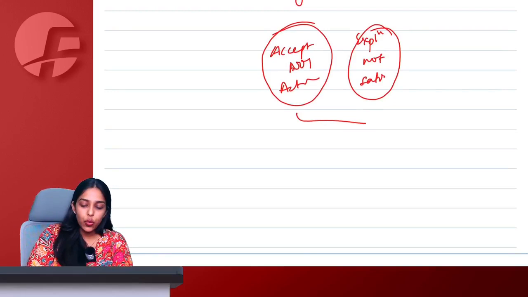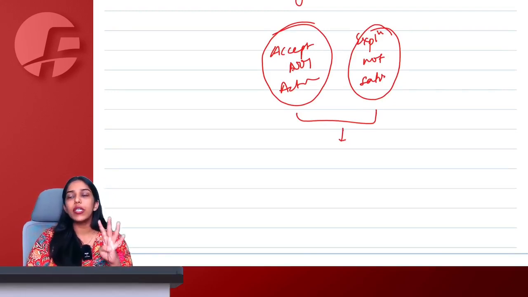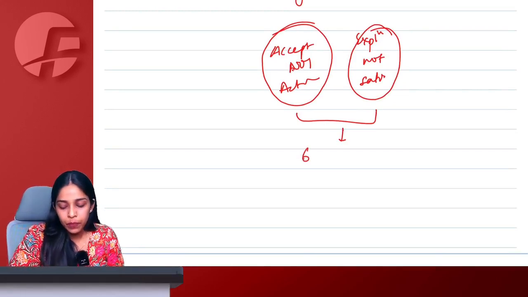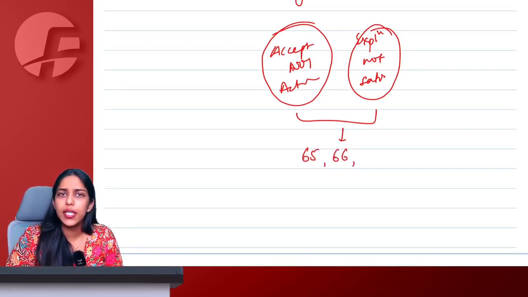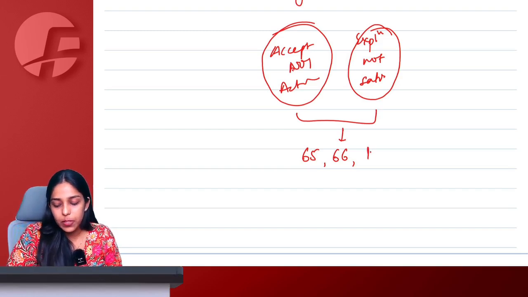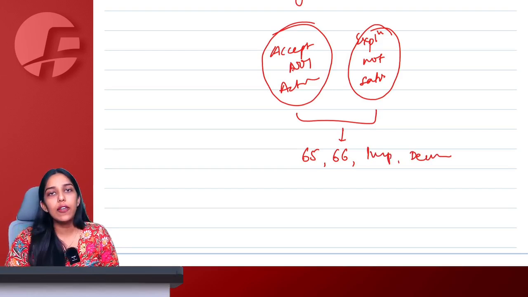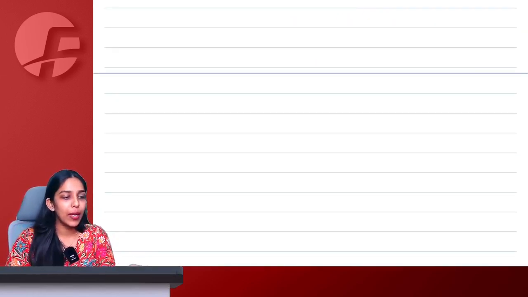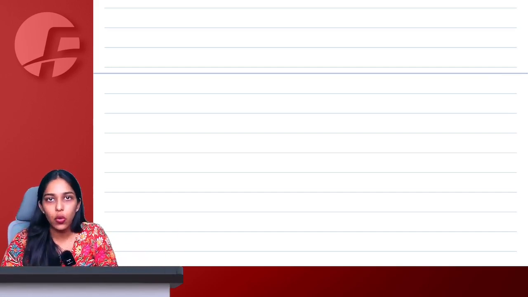In these 2 situations, any one out of 4 recourses can be taken by the proper officer. What are the recourses available here? Audit under section 65, special audit under section 66, inspection provisions, or even demand recovery provisions can be invoked and started if I am not able to reply properly, or I am accepting but not paying anything to the government.